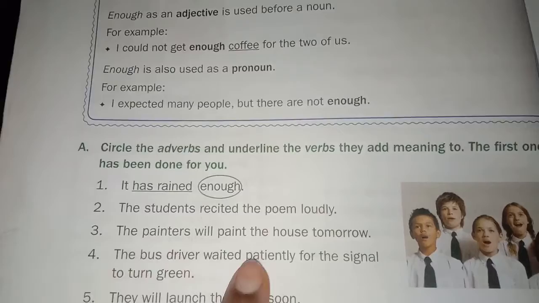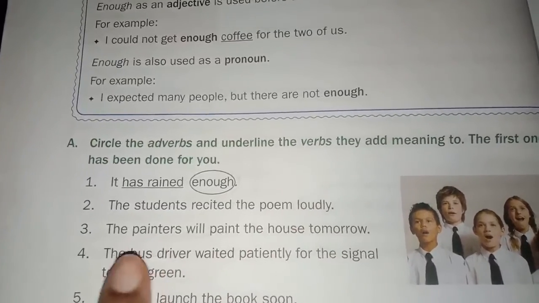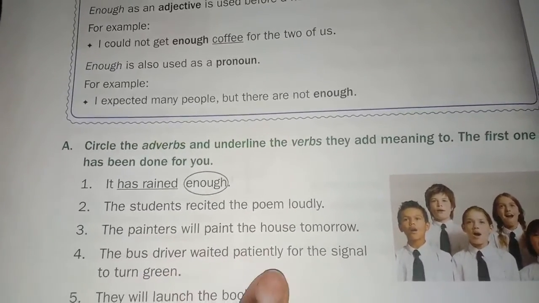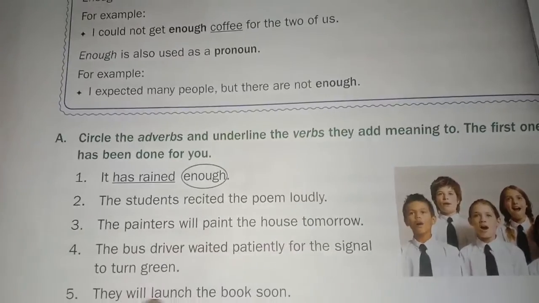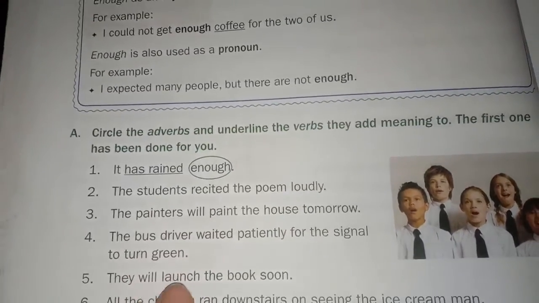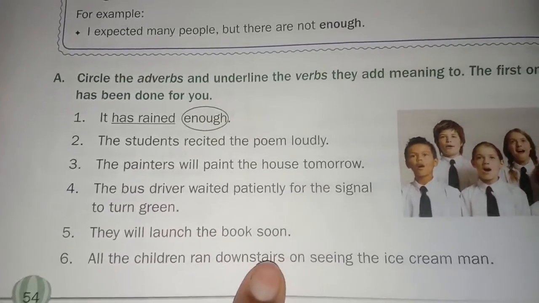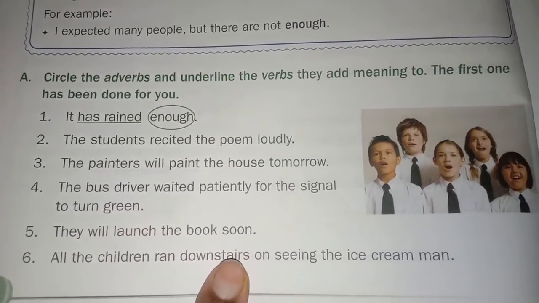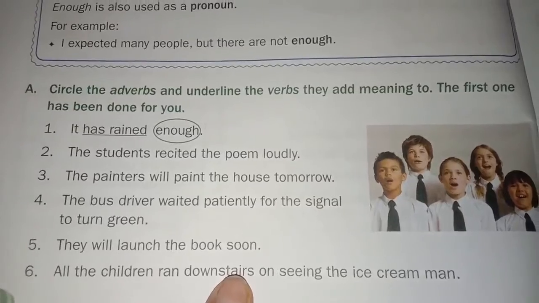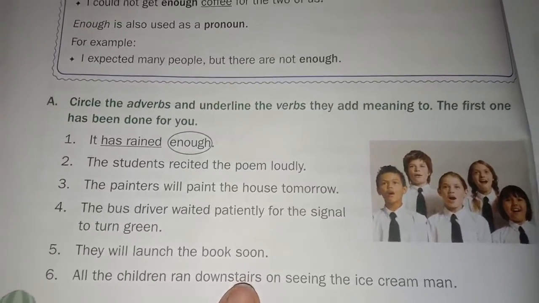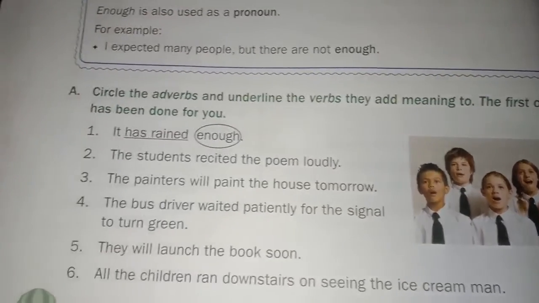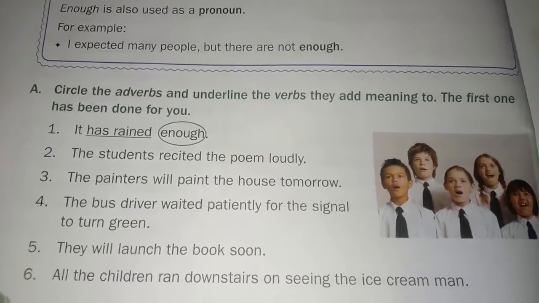The painters will paint the house tomorrow. The bus driver waited patiently for the signal to turn green. They will launch the book soon. All the children ran downstairs on seeing the ice cream man. Yes, children. Write down, circle the adverbs and underline the verbs. They add meaning to it.